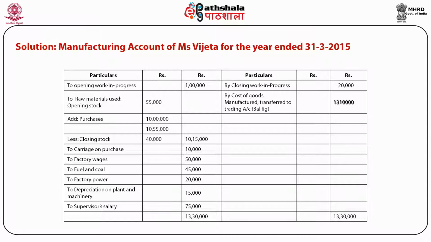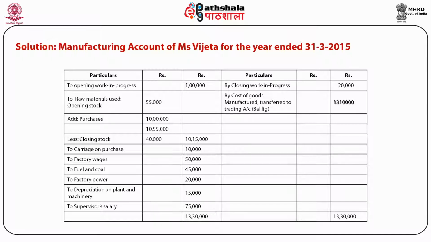Further, it is revealed from this table that raw material consumed or used is calculated by adjusting purchases, closing stock and opening stock. For calculating raw material consumed, purchases is added in opening stock and closing stock is reduced from these.